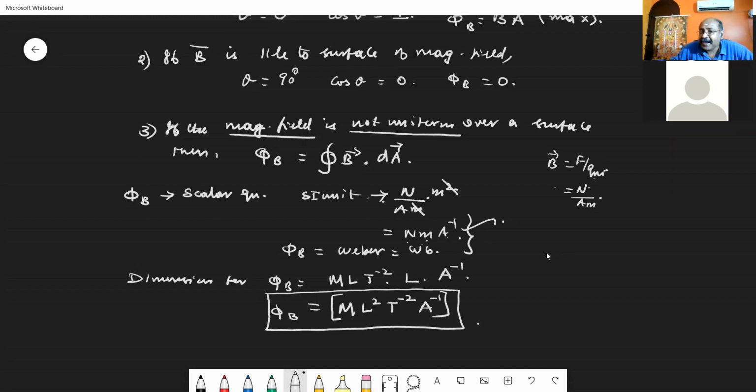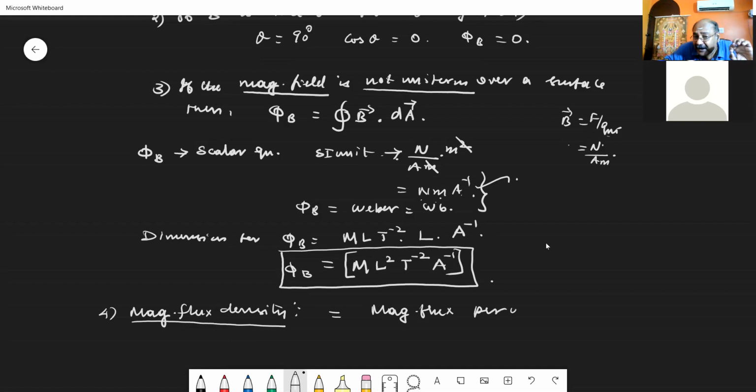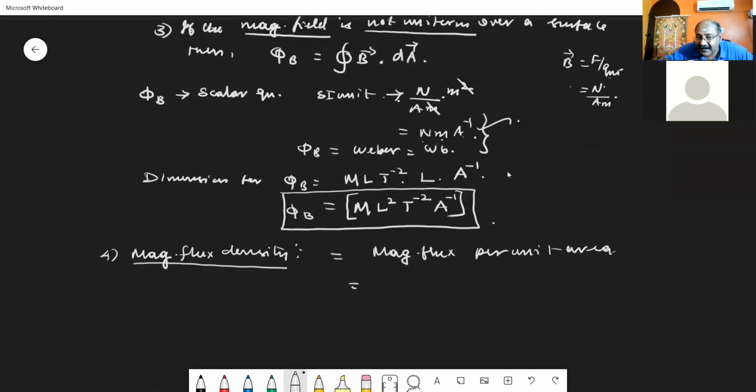Any difficulty? From this magnetic flux, they are defining another quantity called magnetic flux density. What do you mean by this magnetic flux density? Magnetic flux density is nothing but magnetic flux per unit area. Magnetic flux density is equal to magnetic flux divided by the area of the magnetic field. So I can write phi B by A.